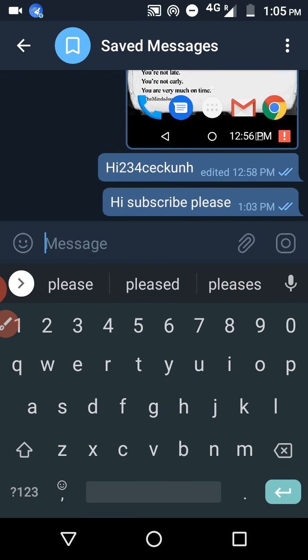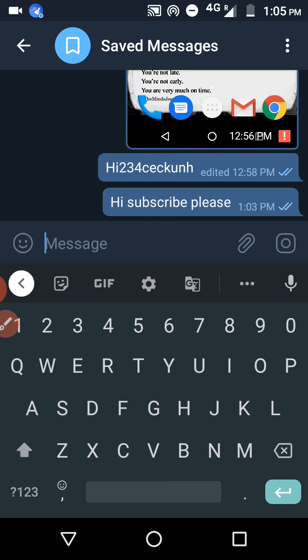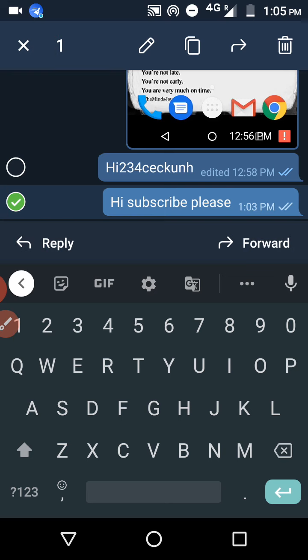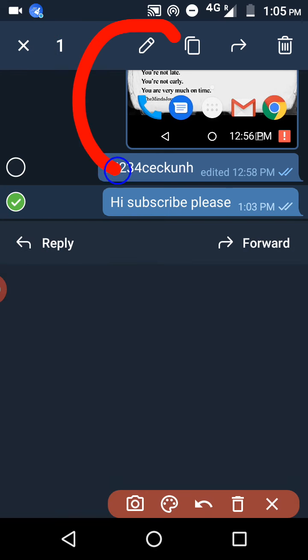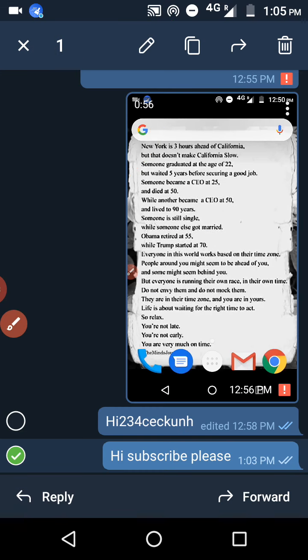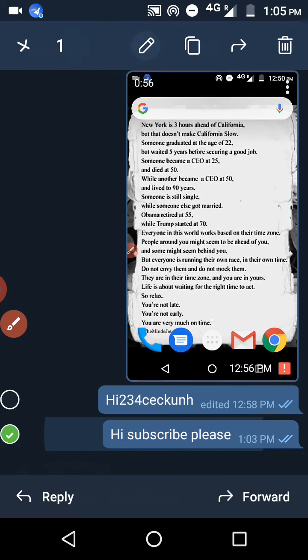So if you want to edit this, what do you have to do? Some people will delete this one and after that they'll retype, right? In Telegram there is no need to retype. Just hold on this message and click on this pencil button at the top corner. I'm clicking on that.